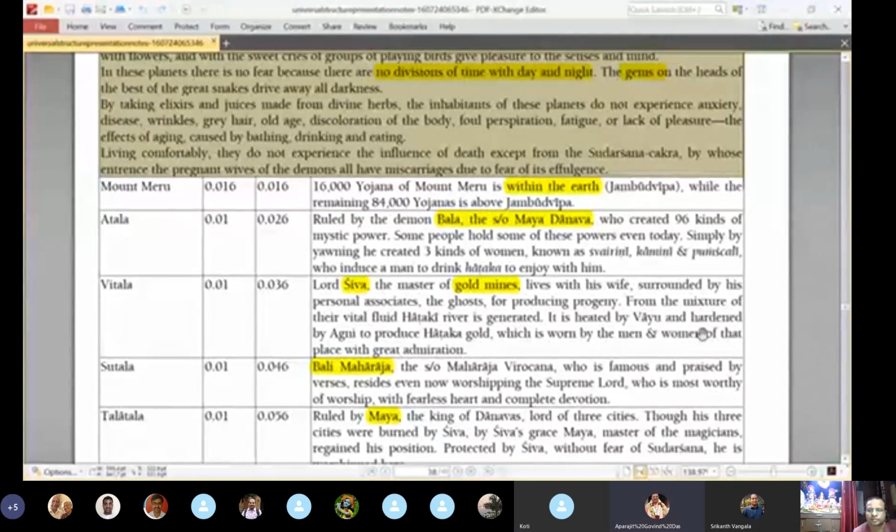If their time of end comes, they have to directly go. They will not have any information. We have diseases here, but there is no age and disease there. See, it's mentioned, we already saw, right? Plants do not experience anxiety, disease, wrinkles, gray hair, old age, discoloration of the body, etc. It is not there. These things we cannot understand fully, because we don't have that experience.